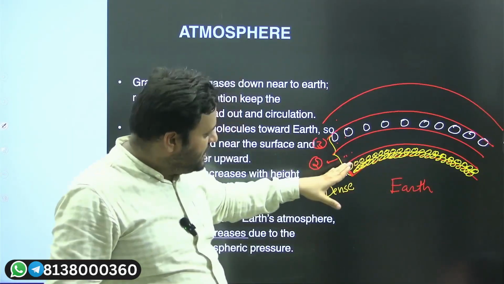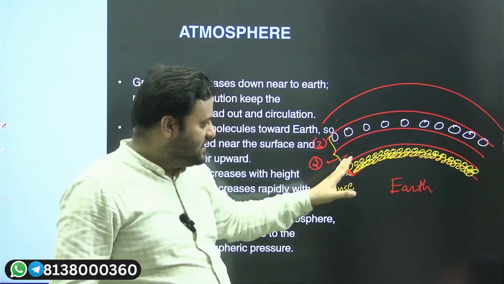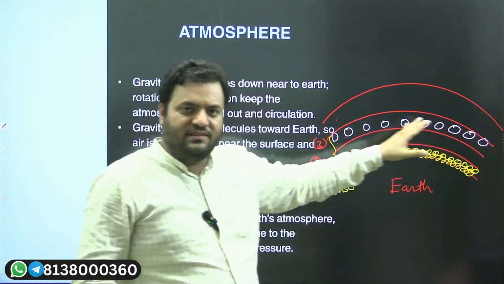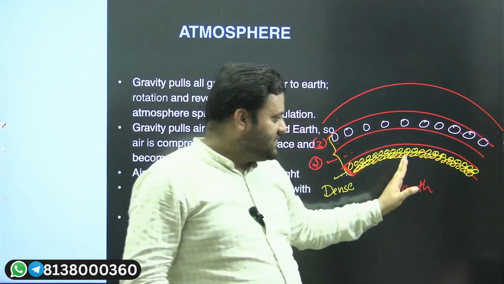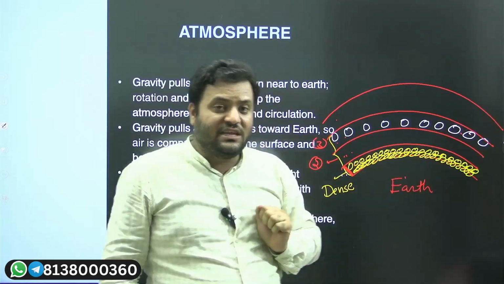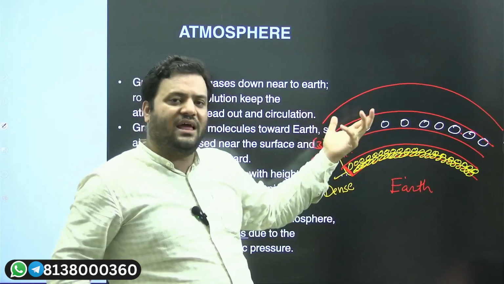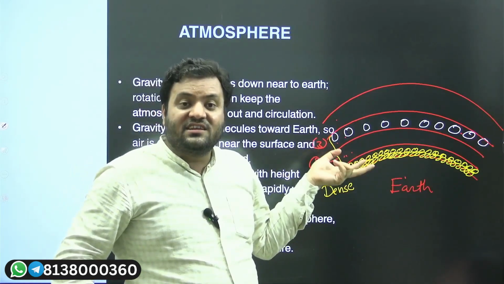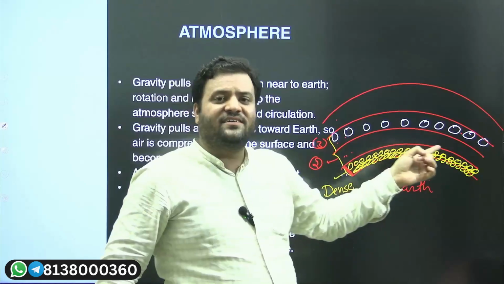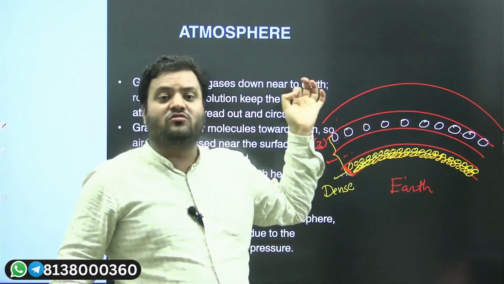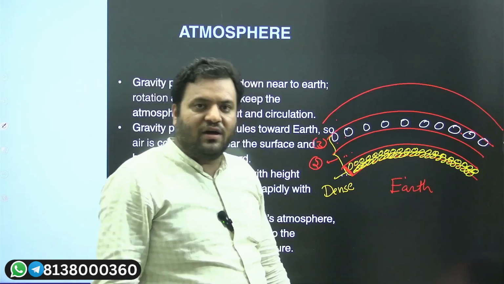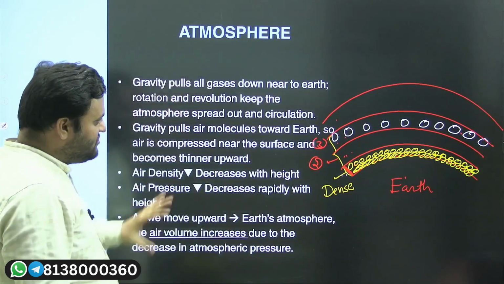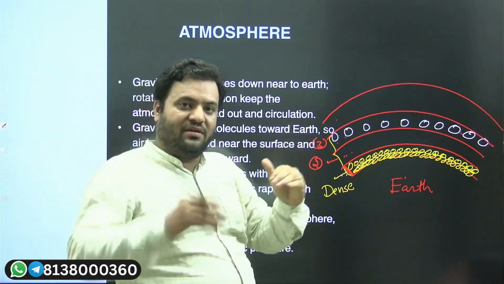Here the air is more packed and more dense, and the air above is less dense and has more volume. The air which is here has less volume. So based on these features, if we move vertically, we will have this kind of arrangement. In order to mark the different density zones, we take a categorization of layer-wise arrangement of our atmosphere. Based on this pattern, that's how we have a layer-wise arrangement.